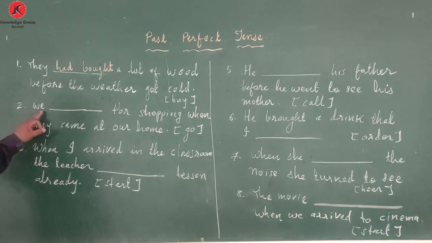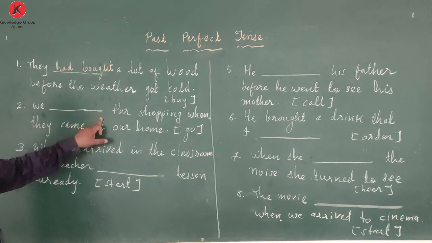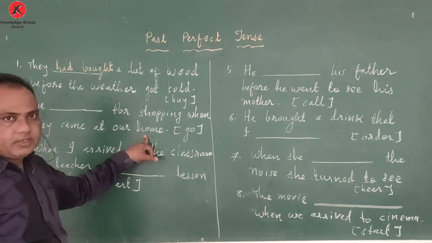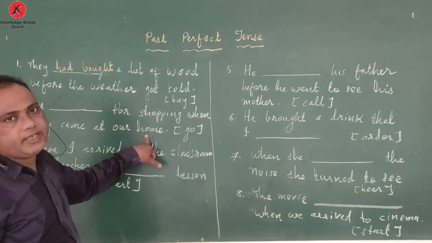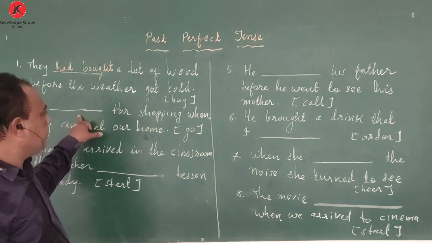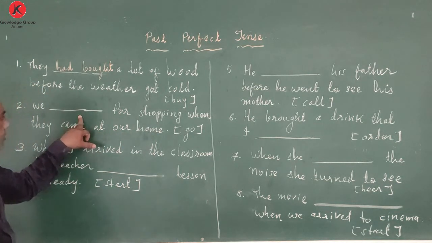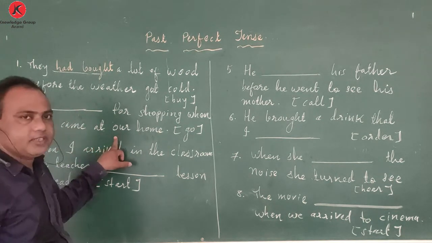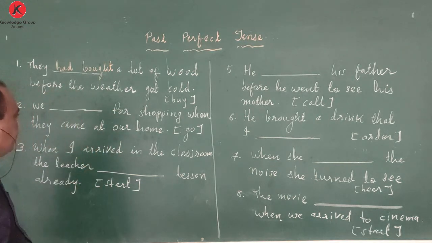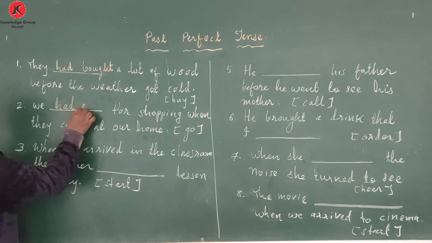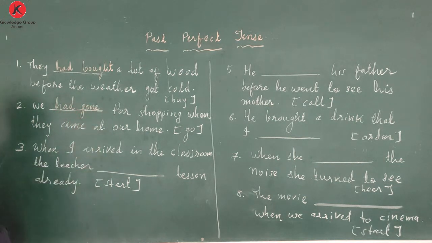Similarly, here: we dash for shopping when they came at our home. Somebody came at home, but before that time they had gone for shopping. Now here is the real time. In the real time situation, this particular activity will take place first. So we write that in past perfect, and the activity that happens afterwards we write in simple past. So here we will write had, third form of the verb, gone.